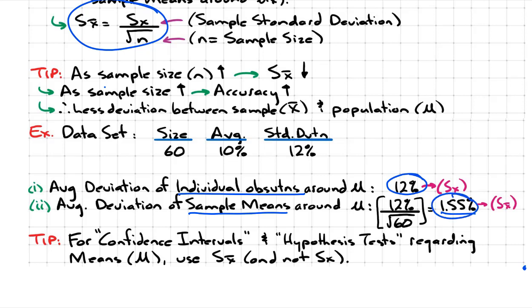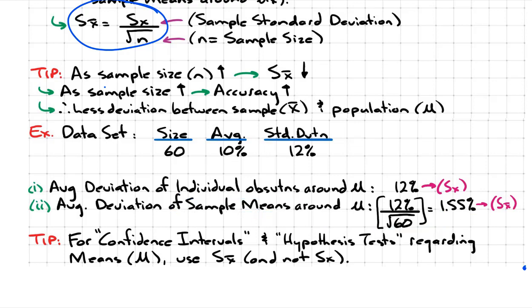Why is the dispersion less for these sample means? Well, because sample means contain more observations than an individual. So an individual observation, that's just one observation. In our case, the sample mean contains 60 observations. So of course, if I'm looking at the mean of 60 observations, that's going to be more accurate than if I'm just looking at an individual observation. And if it's more accurate, it's going to result in a lower dispersion, in this case 1.55%.